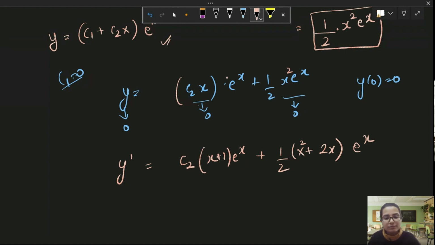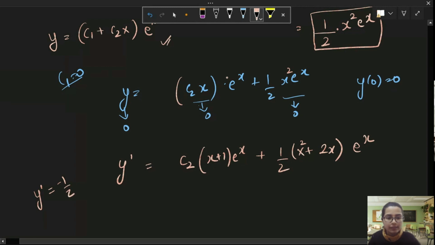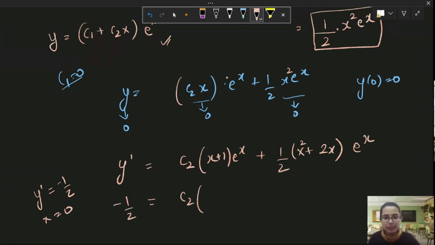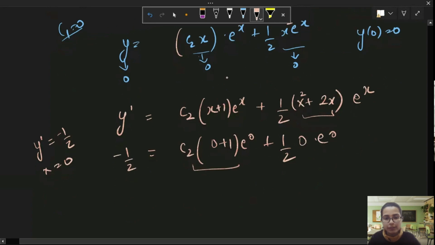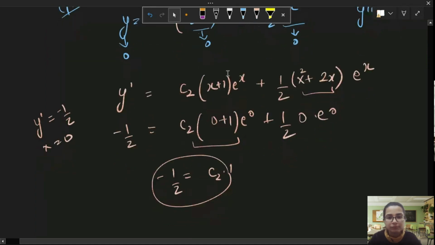Y dash of 0 was minus 1 by 2 when x was equal to 0. So minus 1 by 2 is equal to C2 times 0 plus 1, e raised to power 0, plus half times 0. So C2 into 1 is equal to negative half, so C2 becomes negative 1 by 2.